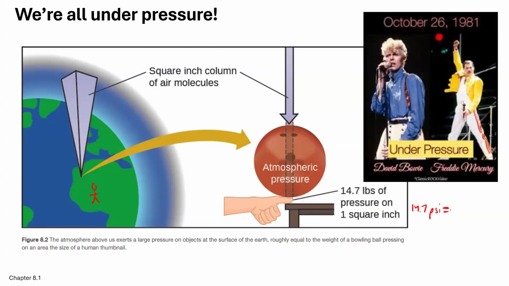So at sea level, we're about 1 atmosphere, and that's equal to about 14.7 pounds per square inch, about equivalent to a good sized bowling ball on your thumb. That's what it feels like, right? But we're used to it, so we don't really notice it.